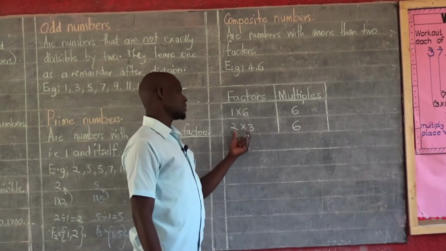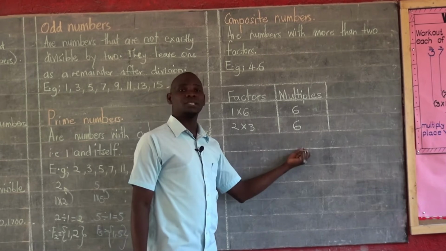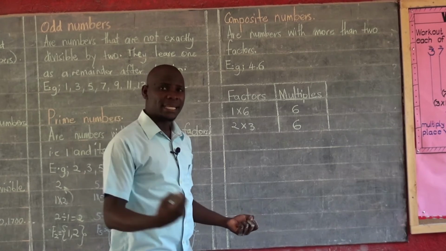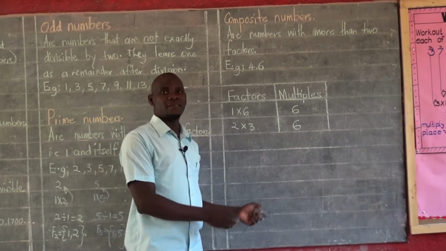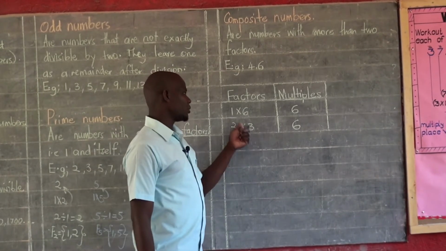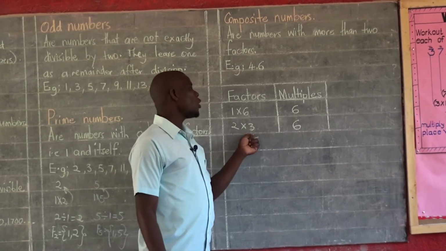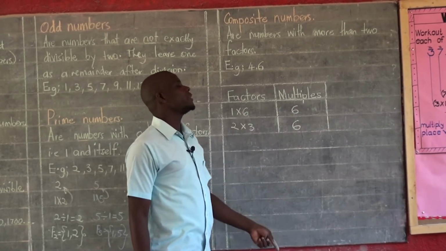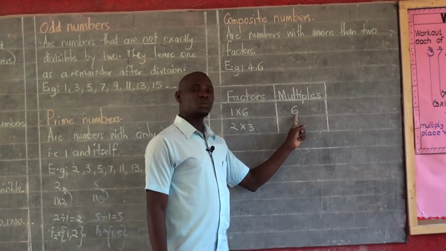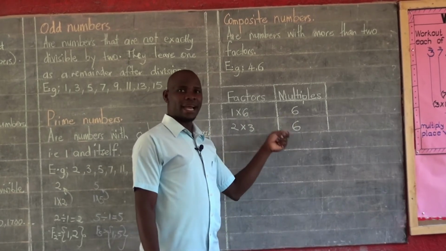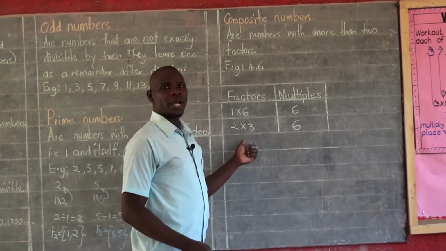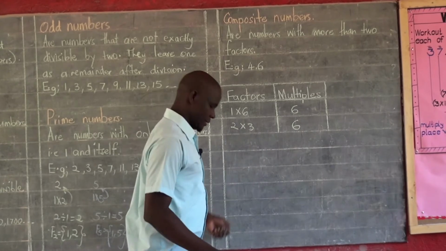Remember, we said all numbers that are multiplied to get a particular number are called factors of that number. And the answer that is got after multiplying a pair of numbers is referred to as a multiple. So in this situation, 1 times 6 will give us 6. All these numbers we are seeing here qualify to be factors of 6. Meanwhile, since these numbers were able to give us 6 as the answer, 6 qualifies to be a multiple in this situation.